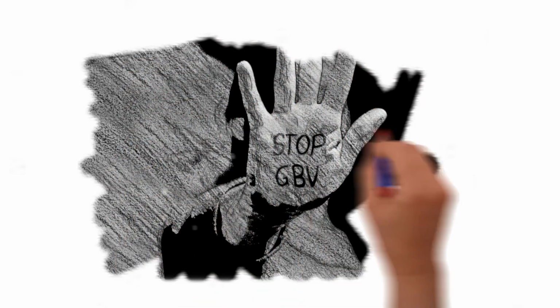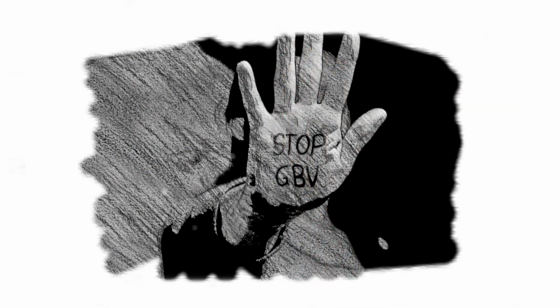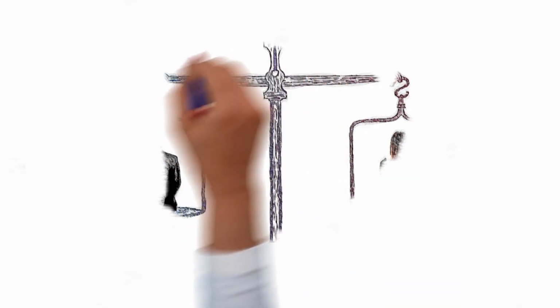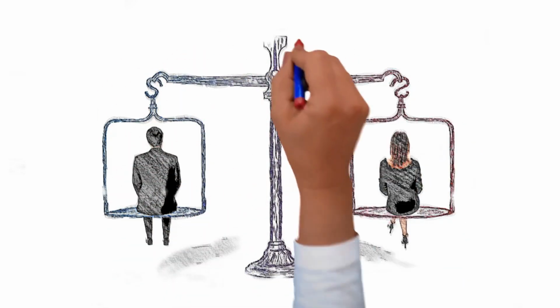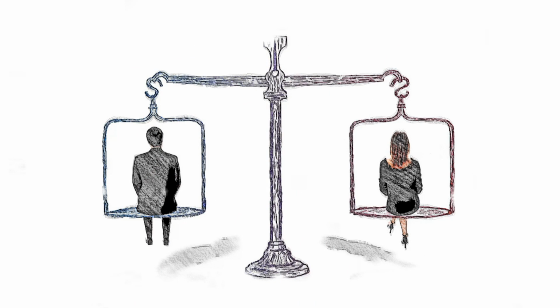So, what do we really mean when we say gender-based violence? Before we go into what GBV means, let us discuss what gender means. What is the difference between gender and sex? Or the meaning of gender and sex? Gender refers to the social differences between males and females in any society. Gender determines the roles, responsibilities, opportunities, privileges, expectations, and limitations for males and for females in any culture.